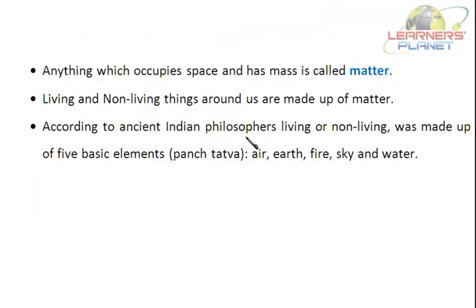Now, what is matter? You must have studied it long back. Anything which occupies space and has mass is called matter. It's the definition, you can say. Anything means anything. It can be a bottle, a chair, a table, a piece of wood, your doll, a ball or a bat. So anything which occupies space and has mass is called matter.